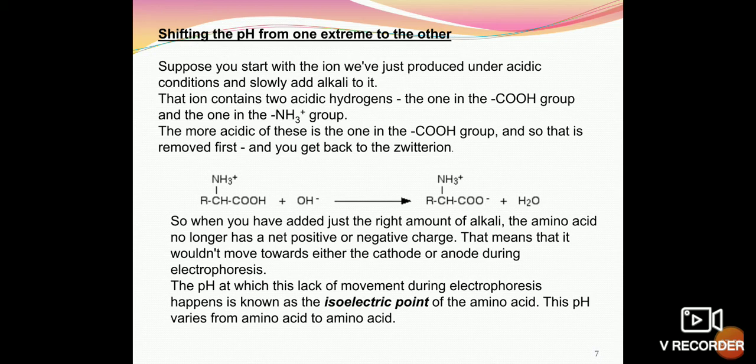There will be no movement towards the cathode or anode during electrophoresis, and this point is known as the isoelectric point.